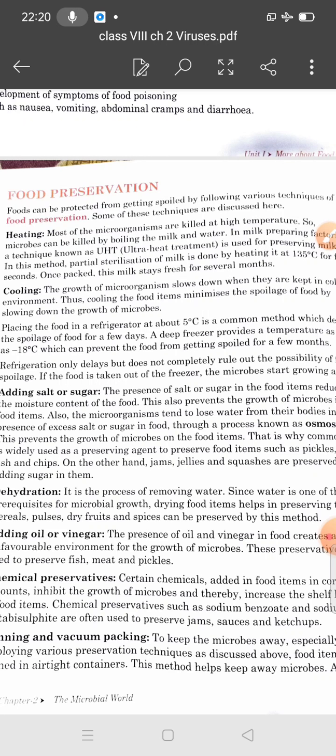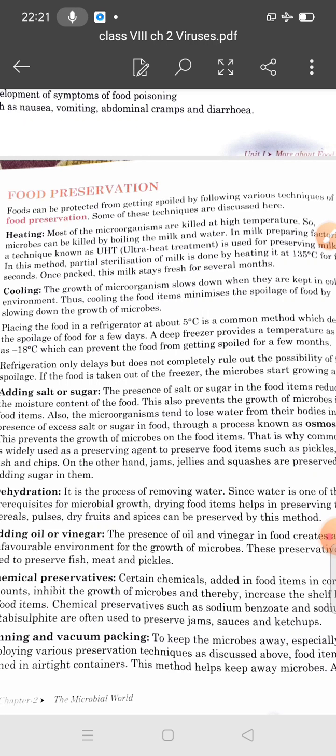Once the food is taken out, the microbes begin to grow and can spoil the food. If food items are maintained at minus 18 degrees Celsius, you can store them for a longer duration. But when the food is taken out, the microbes begin to grow and can spoil the food.